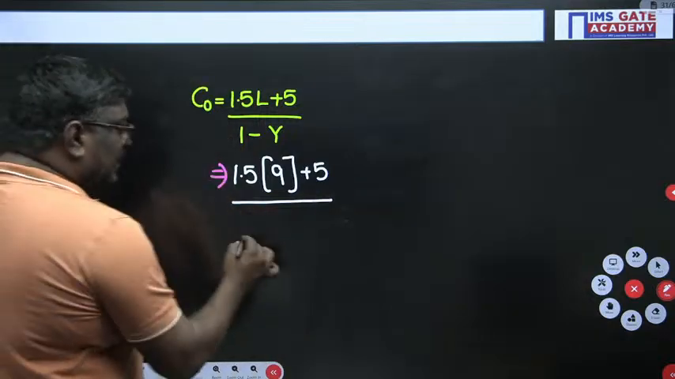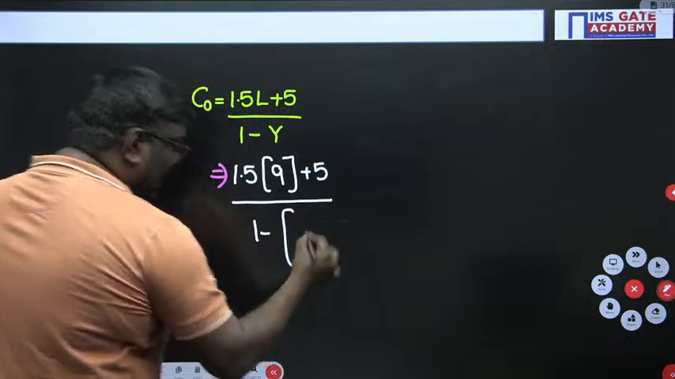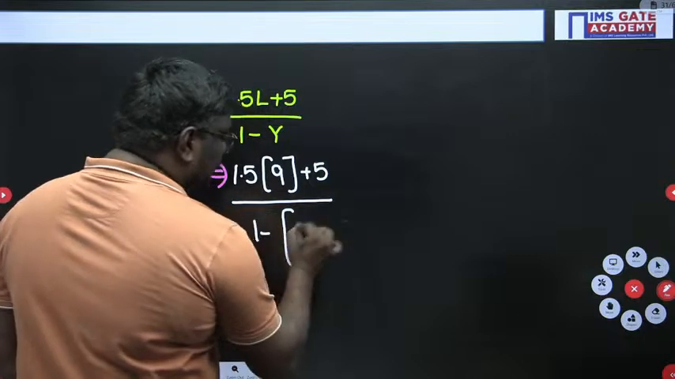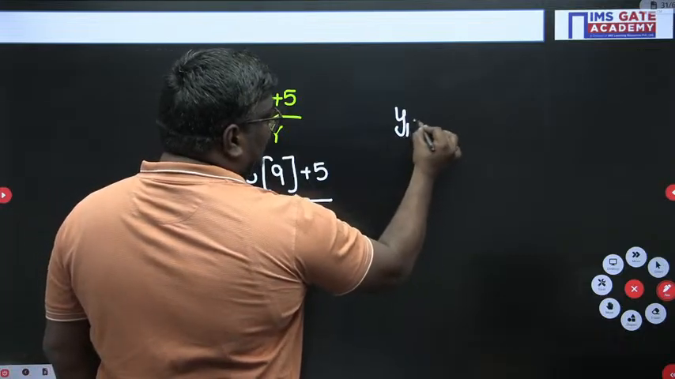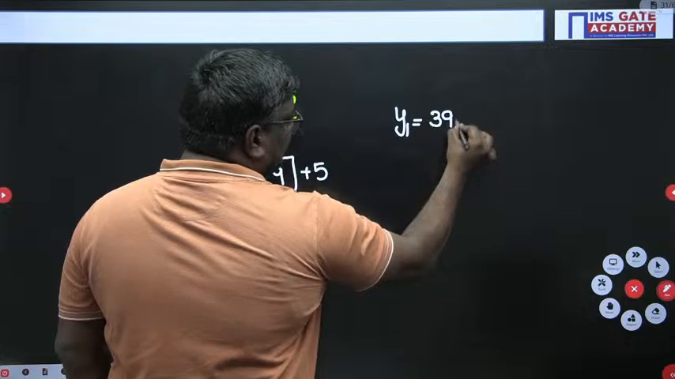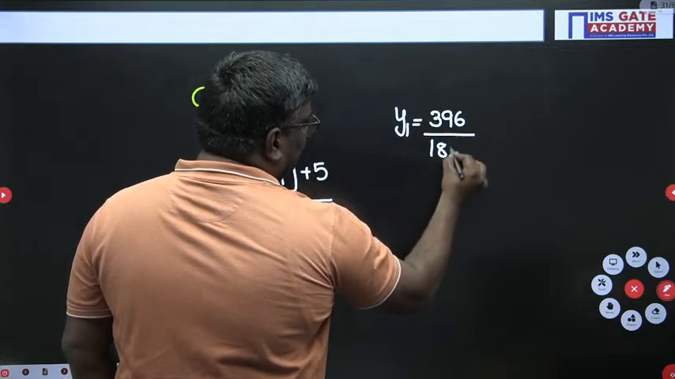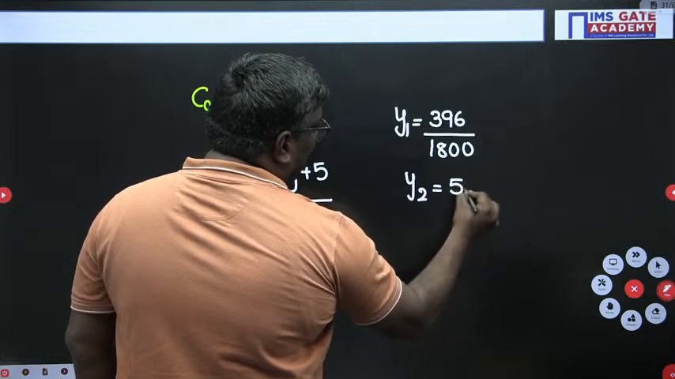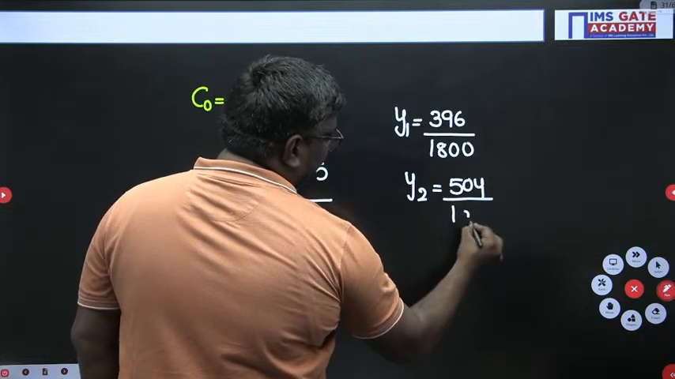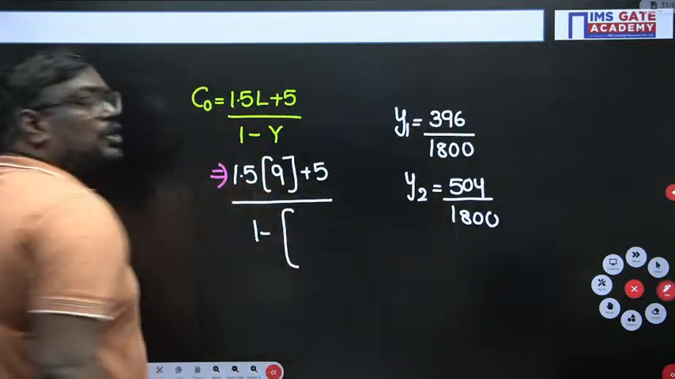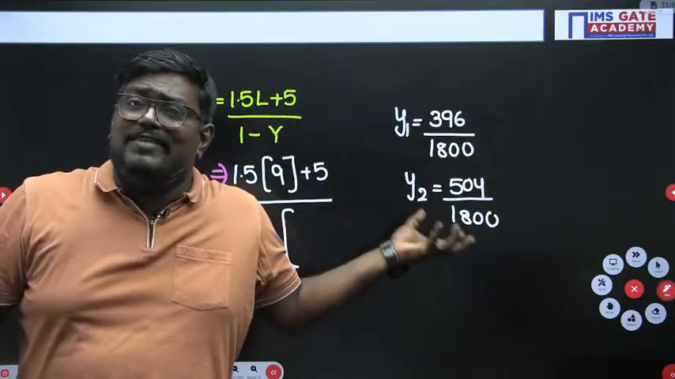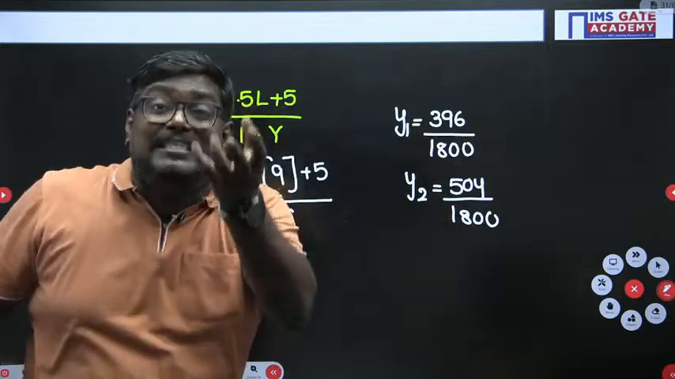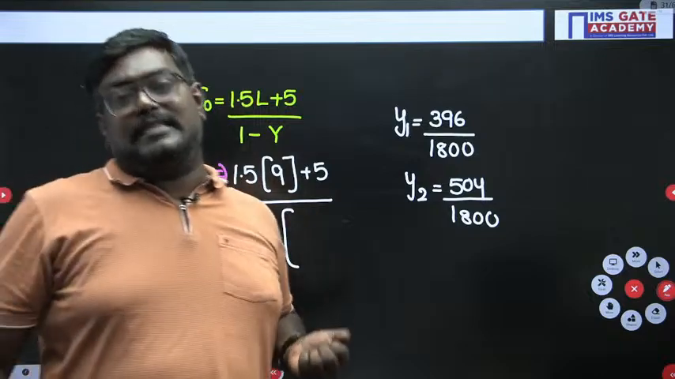What is 1 minus Y, sir? There are two phases, so Y is Y1 plus Y2. Here, Y1 can be written as 396 upon 1800, and Y2 in the east-west direction is 504 upon 1800. The saturation flow of 1800 is given in the problem, but 396 and 504 are the maximum values calculated from the signal intersection diagram.